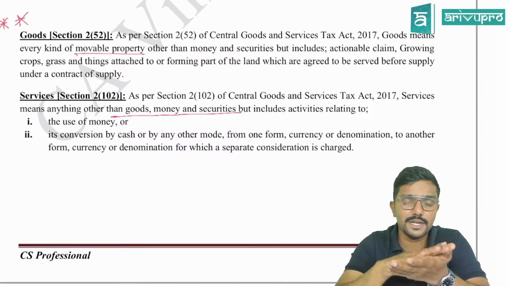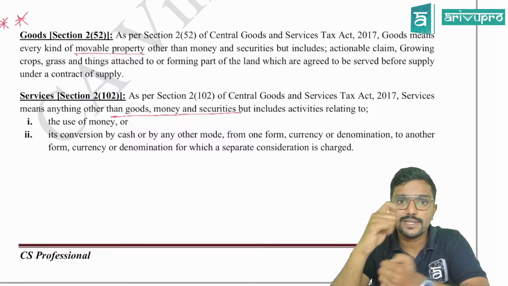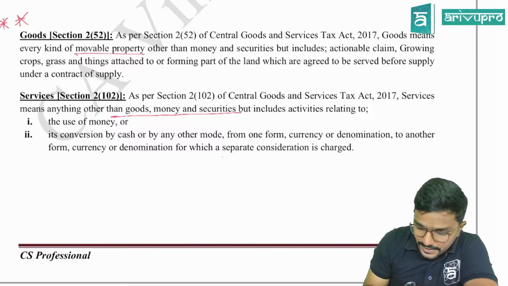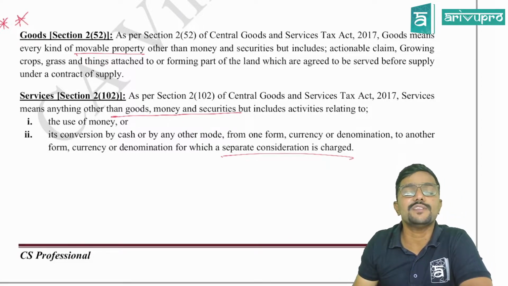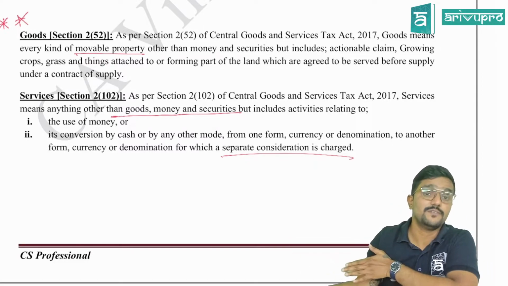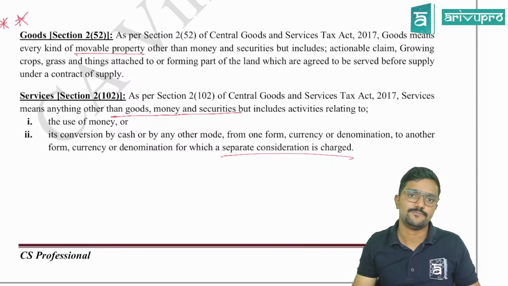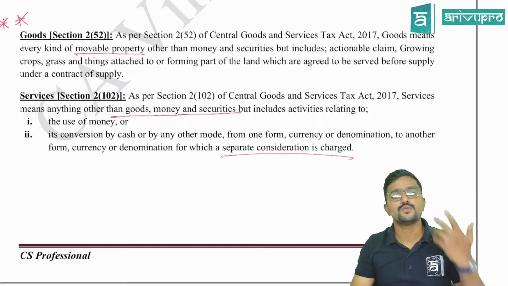1 lakh is being converted into US dollars. So for that, what is the amount he is charging? He is charging a separate consideration. How much is he charging? 5,000. For what? For his service. What is his service? Conversion of Indian rupees into foreign currency. Clear? Yes. One more example.